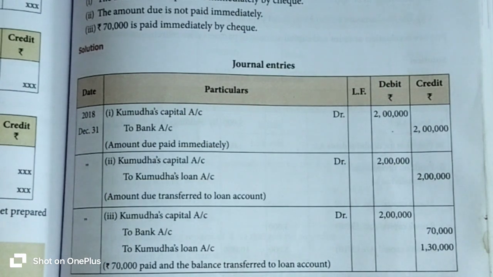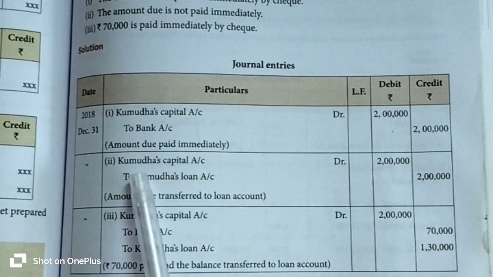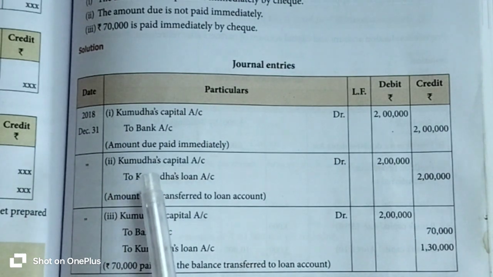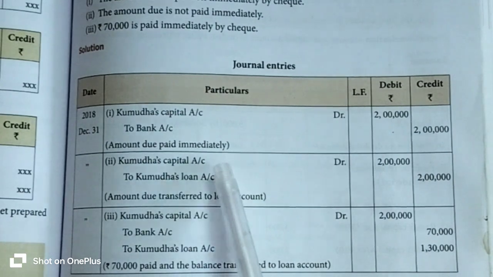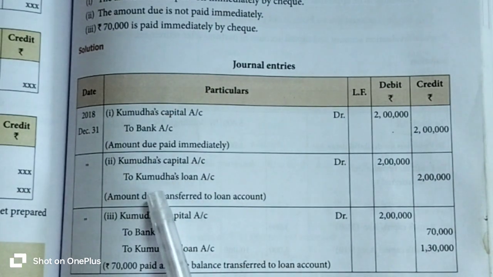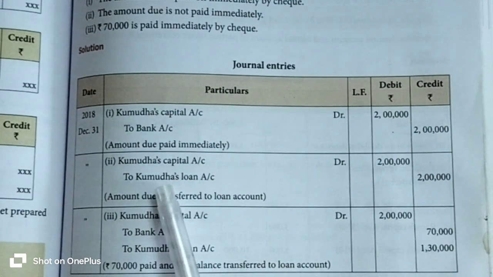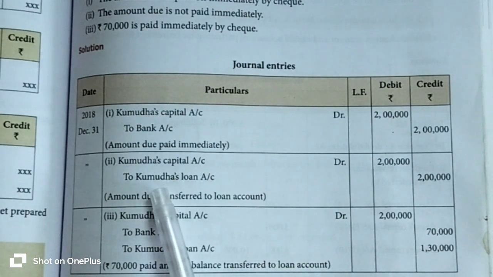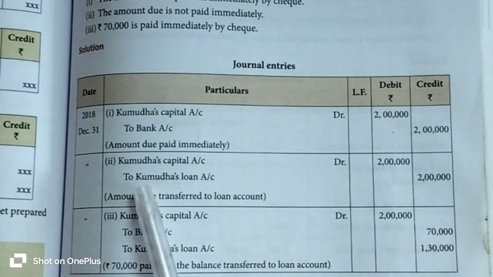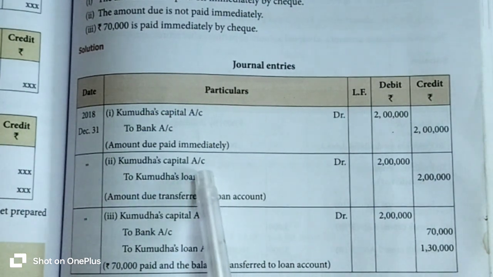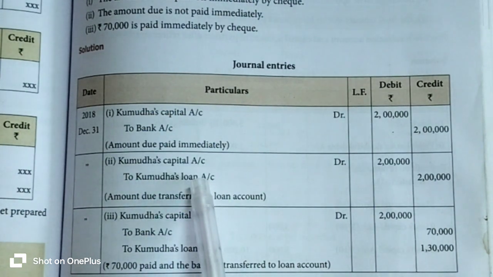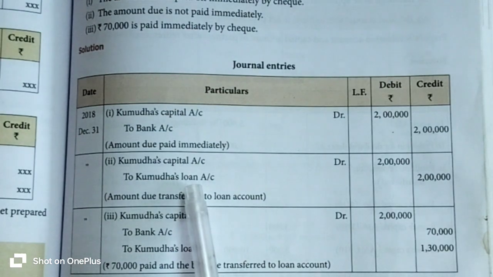Then after they collect that cash, the remaining partners will transfer the entire amount to the loan account of the retiring partner. So, who is the receiver? Kumuda is the receiver. So, Kumuda's capital account 2 lakh rupees is to be debited, and after collecting the settlement, that amount is transferred to Kumuda's loan account. Why? Because they need some time to collect the money.